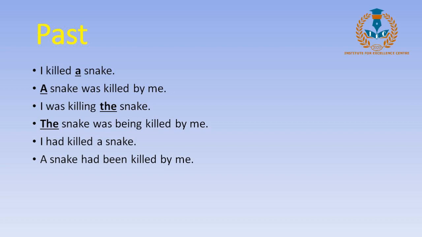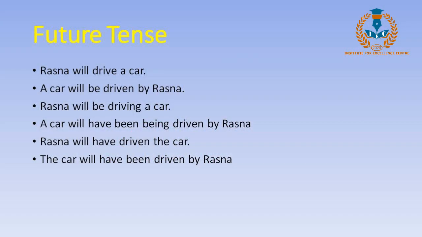In the same way, if we use the future continuous tense, Rasna will be driving a car. Now, a car again will have been being driven by Rasna. In the same way, we go to Rasna will have driven the car. The car will have been driven by Rasna.